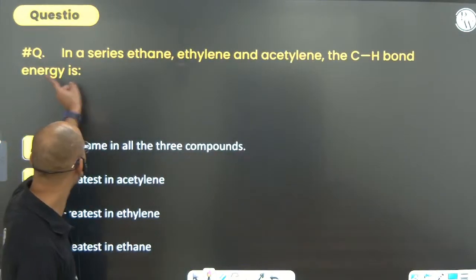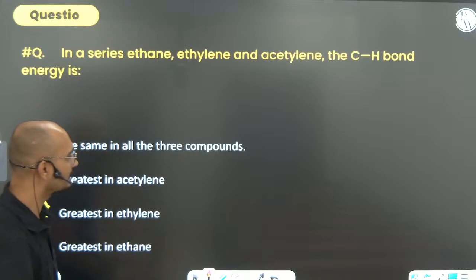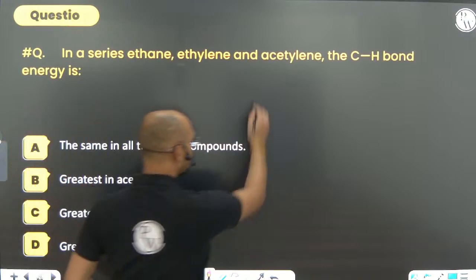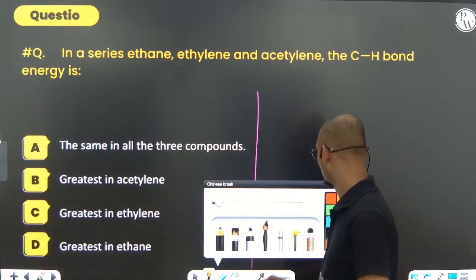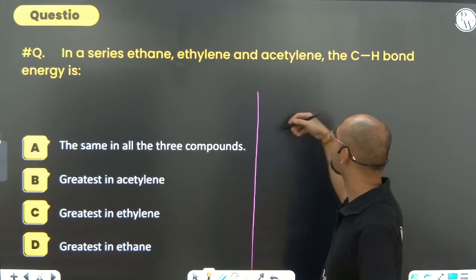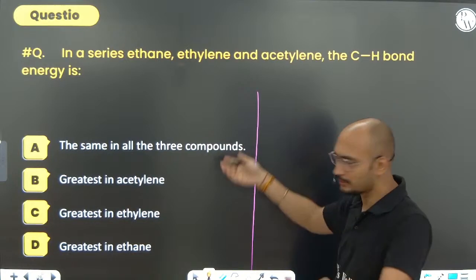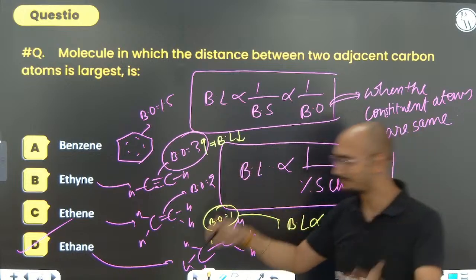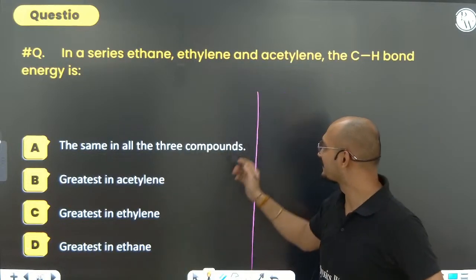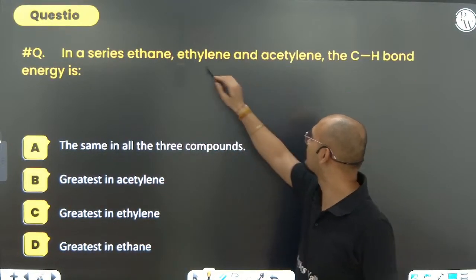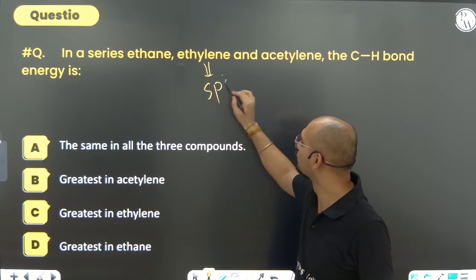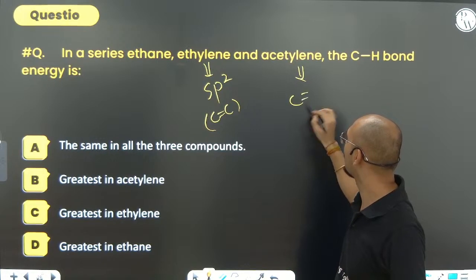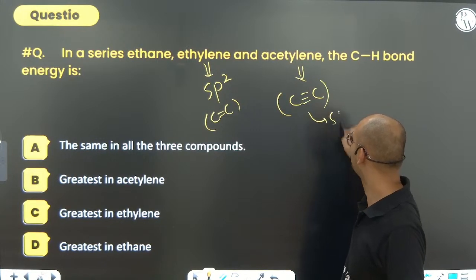Done? Next, in the series ethane, ethene and acetylene, the CH bond energy is, always remember, CH bond energy. We talked about it earlier. Here bond length is less, bond strength is more. Ethylene has an sp2 carbon. Acetylene, carbon triple bond, sp.